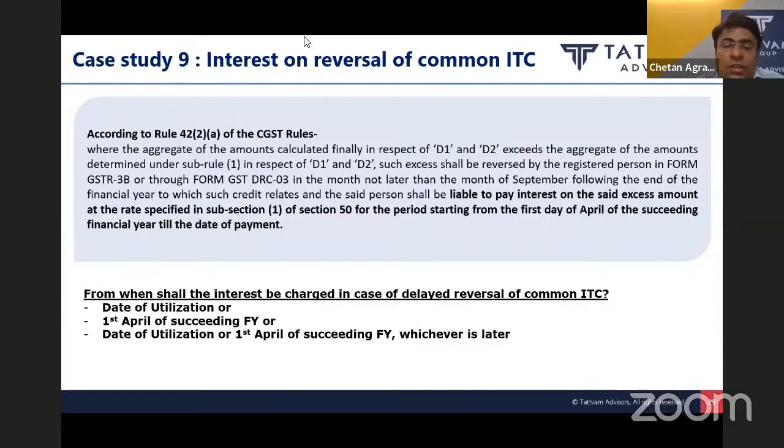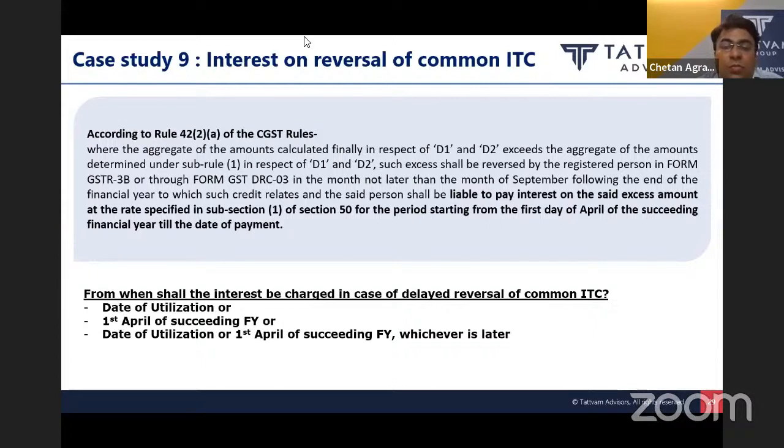And in Rule 43, the legislature has provided the formula for determining proportionate ITC related to capital goods, which is used for making both taxable and exempted supply. So in Rule 42, what is the broader procedure the law has provided? That first, the taxpayer should calculate this proportionate common ITC pertaining to exempted goods on a monthly basis.